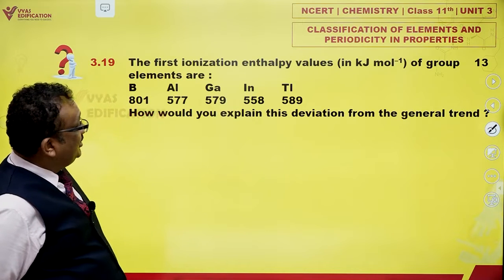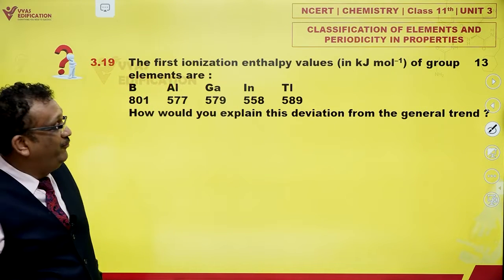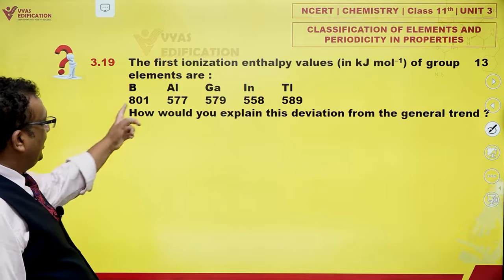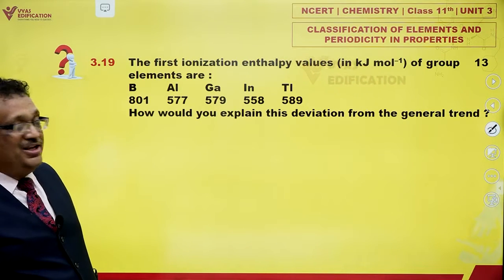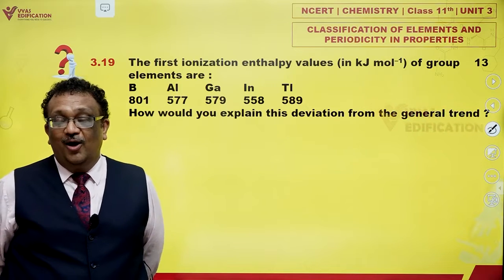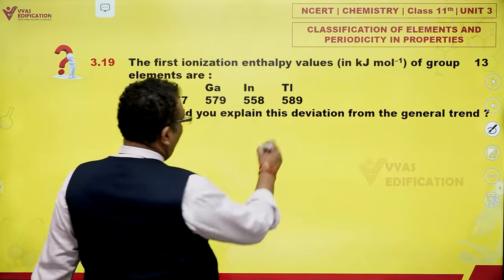The first ionization enthalpy values in kilojoules per mole of group 13 elements are given. How would you explain this deviation from the general trend? Now, this is a very striking data and a very interesting graph.